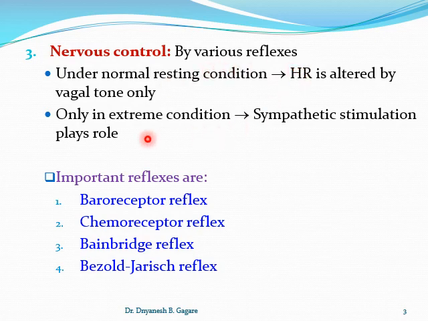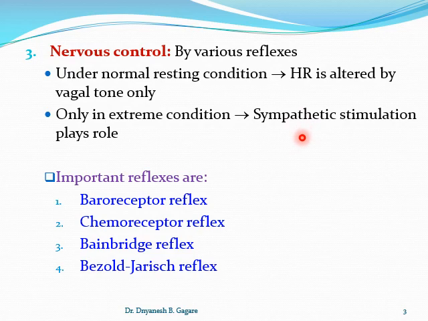But in extreme condition, for example, in an emergency, like you have to fight or you have to flight. You can see in animals, what is the emergency for animals? They have to fight or they have to flight. And at this time the sympathetic stimulation plays a role in regulation of the heart rate, only during the extreme condition.